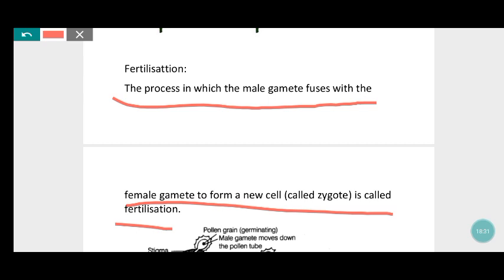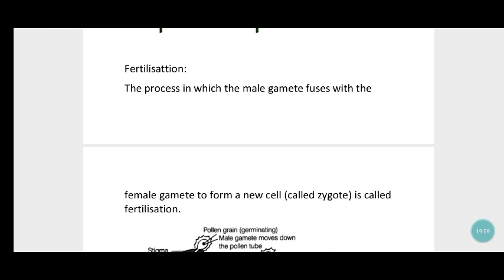The pollen grains pass to the stigma and reach the ovary, where the male and female gametes combine and form the zygote. This fusion of male and female gametes is called fertilization.